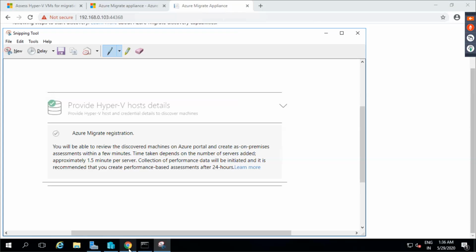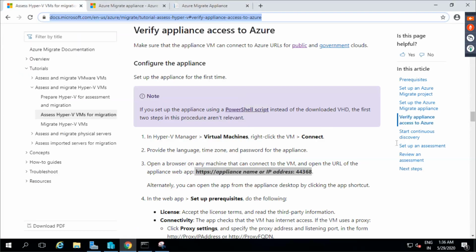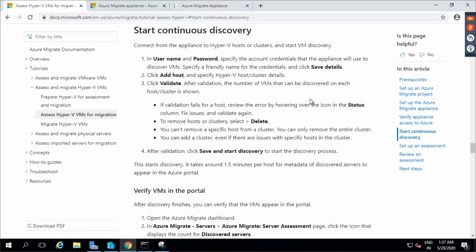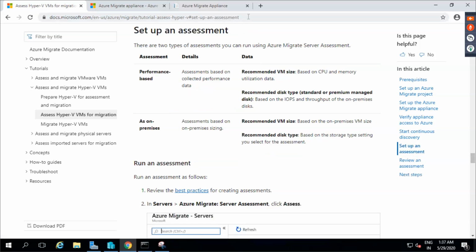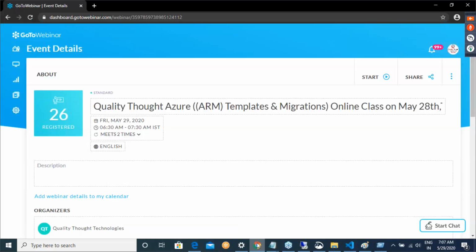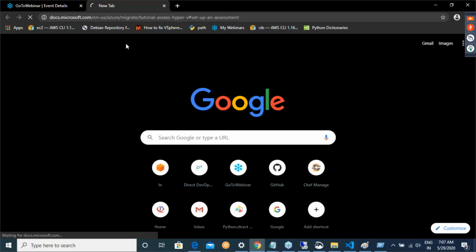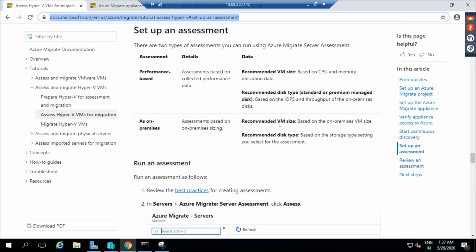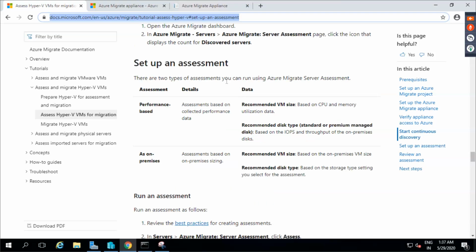Now, let us just follow this document. So I'll go over here and open the document, because from now on, I can do all of this stuff from my machine itself. So it is basically set up an assessment after this.